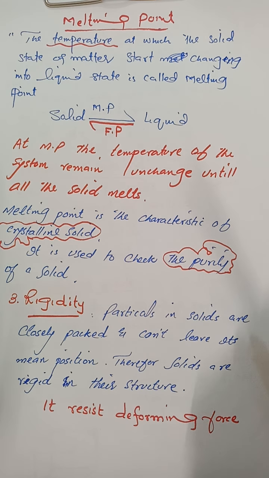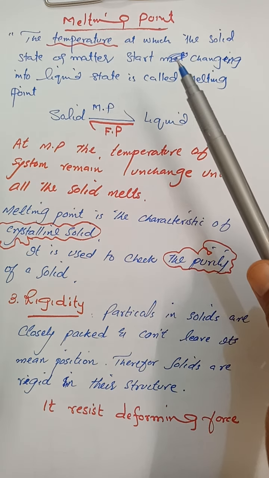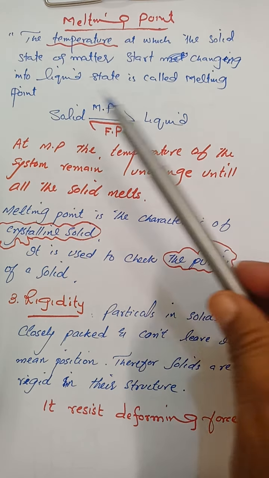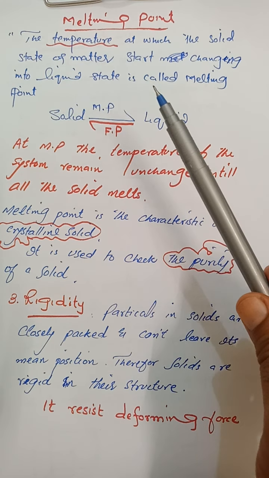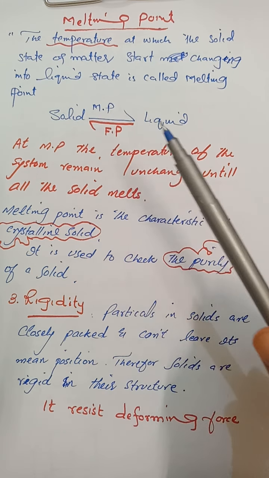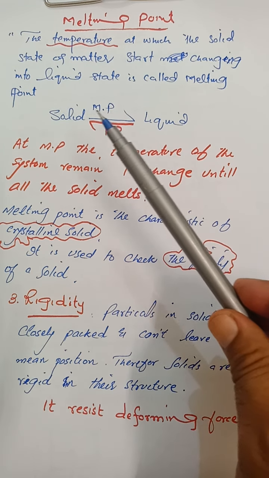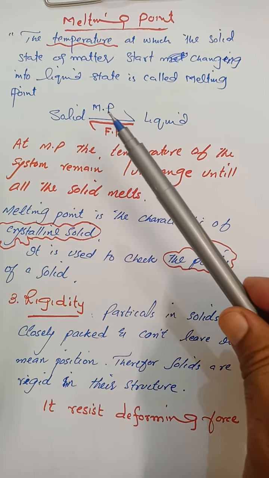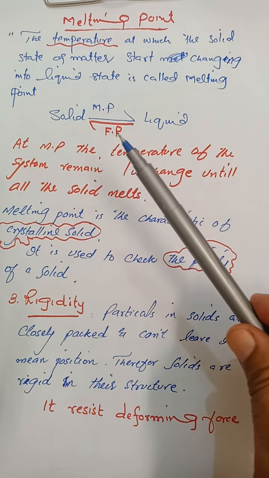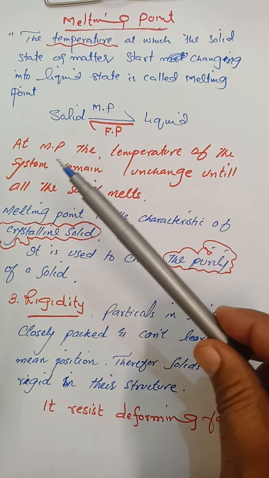So the melting point can also be defined as the temperature at which the solid state of matter starts changing into the liquid state. When a solid changes into liquid, the process is called melting, and when a liquid changes into solid, it is said to be freezing.